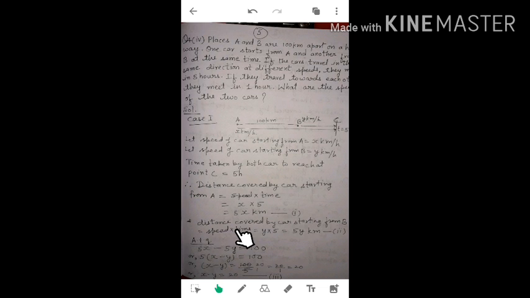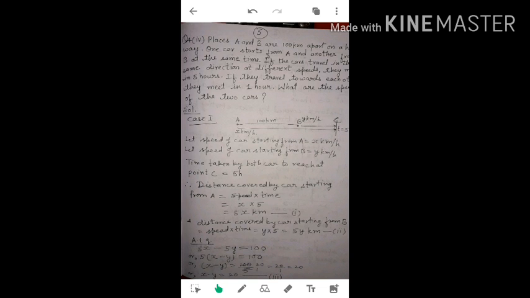Now the distance covered by the car starting from point B. We know distance is equal to speed into time. The speed of the car starting from point B is y, and in 5 hours it is reaching point C. So 5 into y can be simply written as 5y kilometers. Say it as second. Now see here, the car starting at point A has travelled AC, and the car starting at point B has travelled BC.